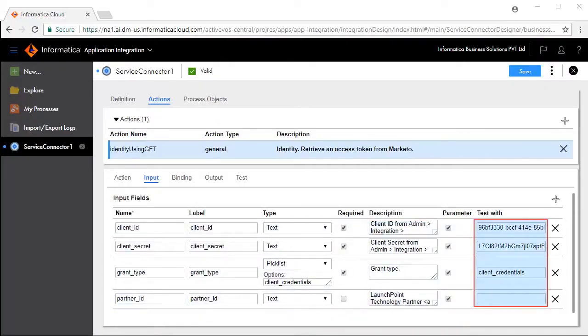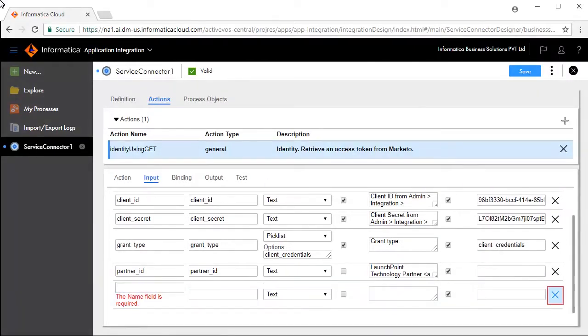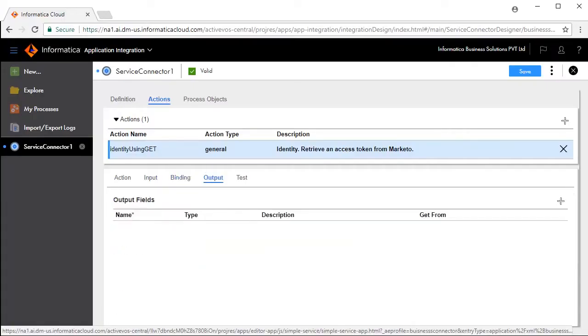Enter values in the test with text boxes for each of these input fields. To add more input fields, click the Add icon. Enter details here. To delete, click the Delete icon. The Binding tab defines the URL that you will connect to. The Output tab defines the output fields. We will add a few output fields.